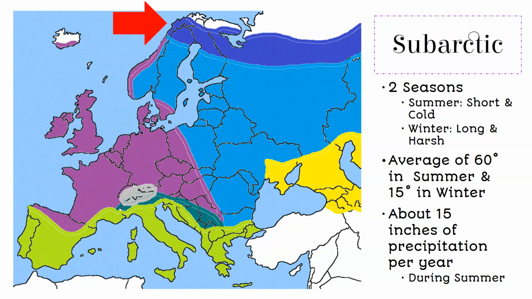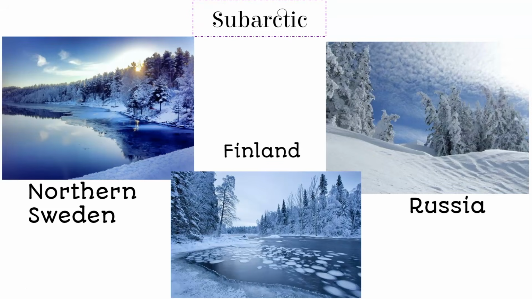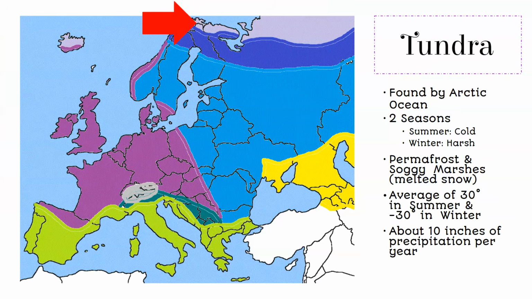We have subarctic being the big one. So they have short and cold summers and long and harsh winters. This is where the temperature really gets lower. The average is 60 degrees in the summer and only 15 degrees Fahrenheit in winter. And they only get about 15 inches of rain per year, mostly in the summer months. So this is in Sweden, Russia, Finland. It's beautiful, but very cold.